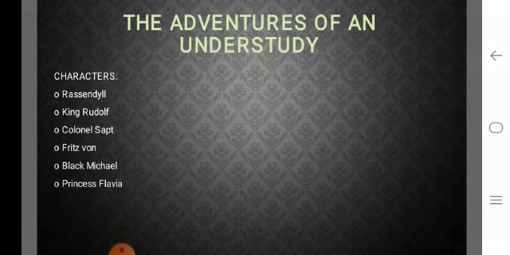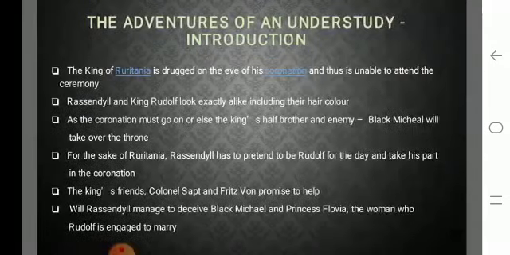The Adventures of an Understudy has different characters. They are Rassendyll, King Rudolph, Colonel Sapt, Fritz Swan, Black Michael, and Princess Flavia. These are the different characters that we would read about throughout the lesson. Now let us look at the introduction.